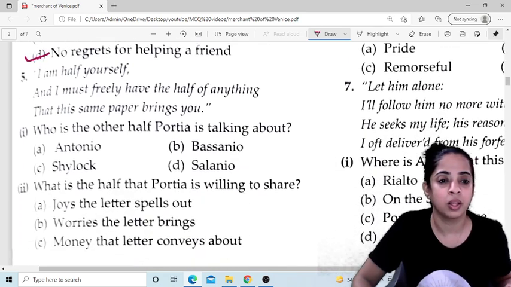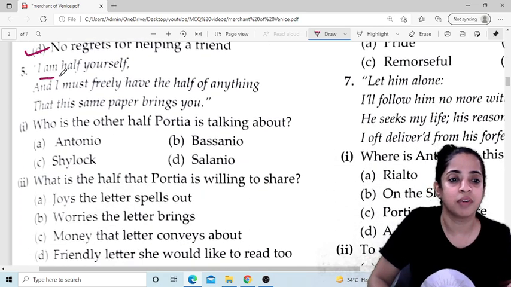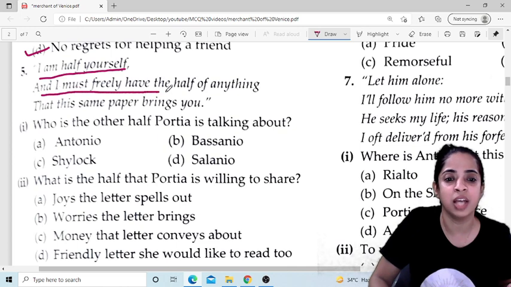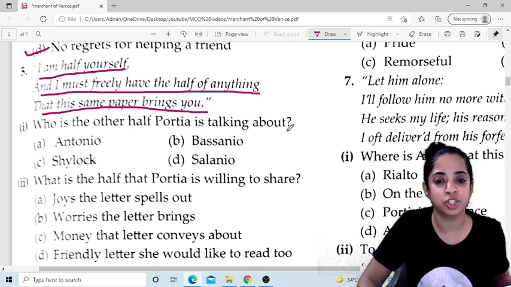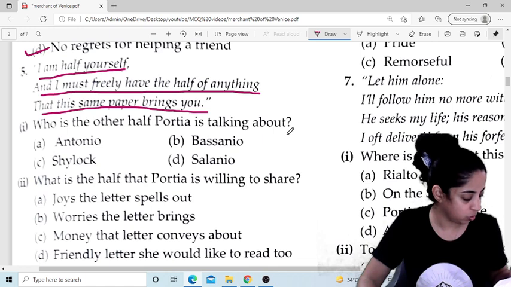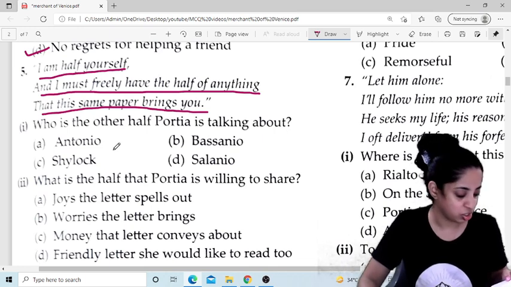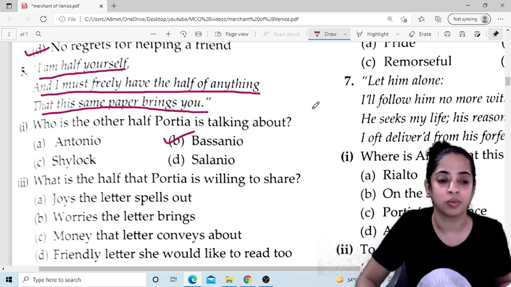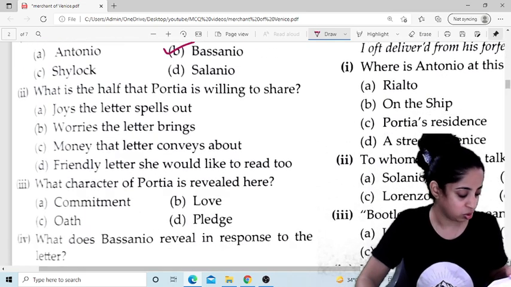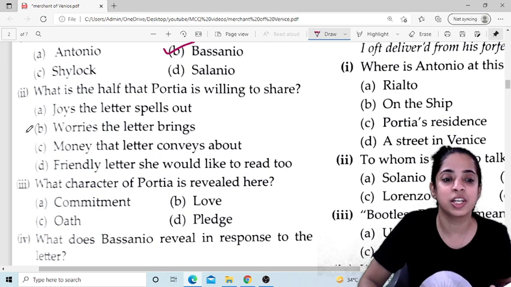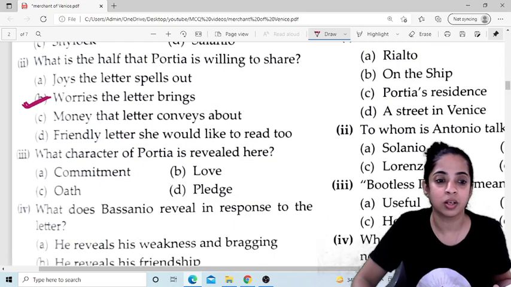"I am half yourself, and I must freely have the half of anything that this same paper brings you." Now, who is the other half Portia is talking about? She is talking about Bassanio. What is the half that Portia is willing to share? She is willing to share the worries the letter brings. So she is ready to share the worries that come along with this letter.